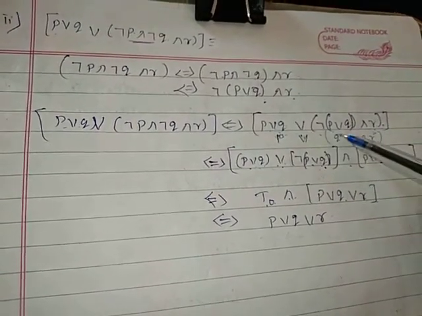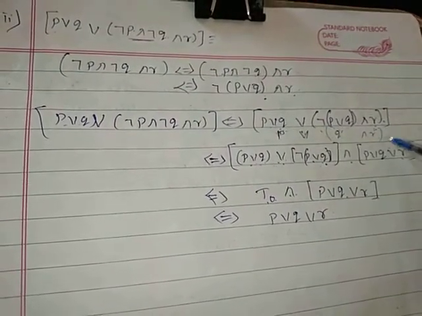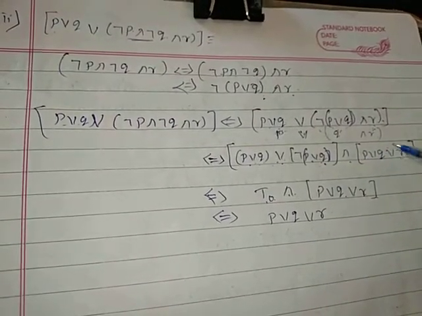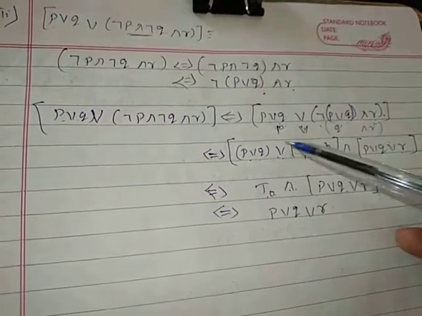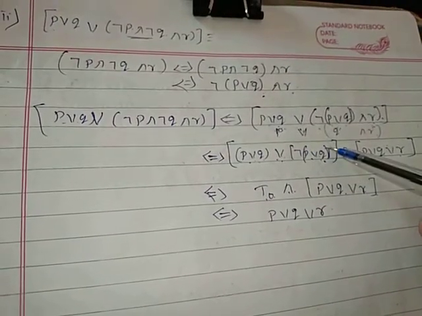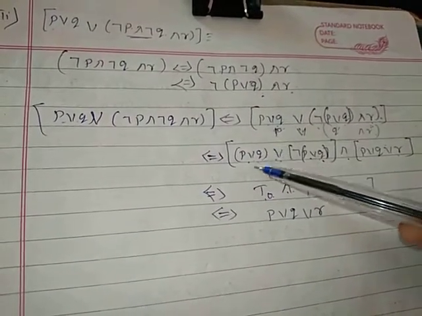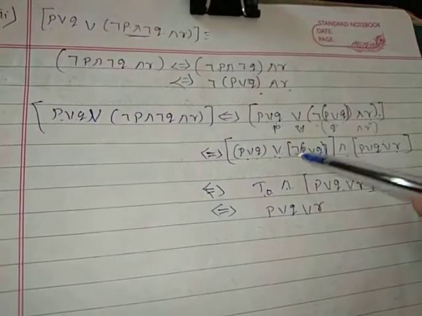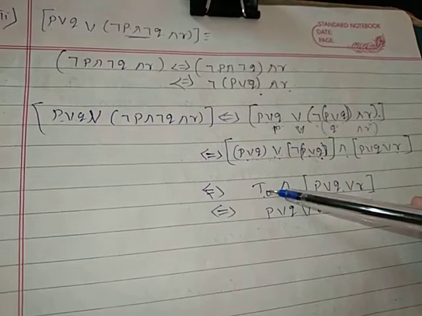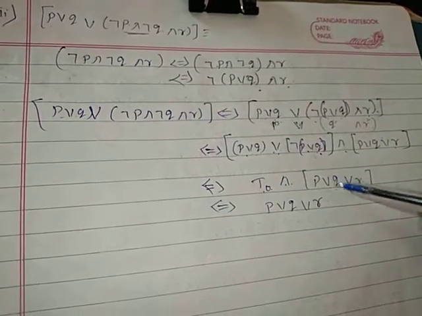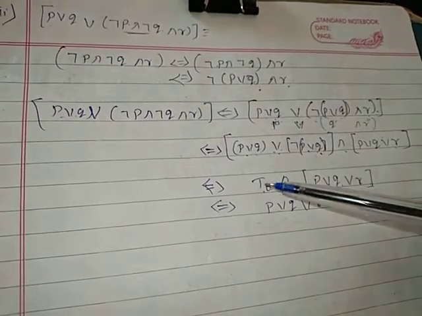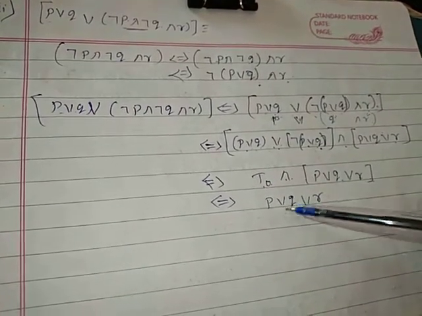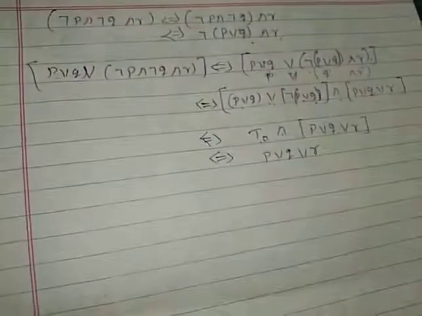So P or Q or negation of P or Q, and P or Q or R. So P or negation of P is equivalent to T naught. So P or Q or negation of P or Q is equivalent to T naught, and P or Q or R. Using the law, T naught and P is equivalent to P. So that is P or Q or R.